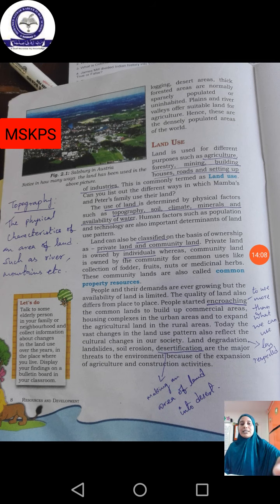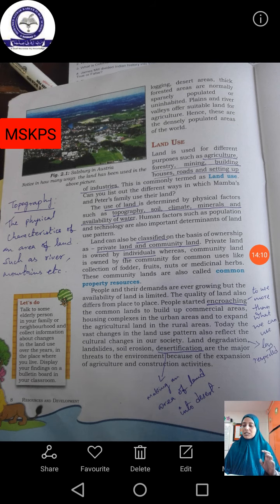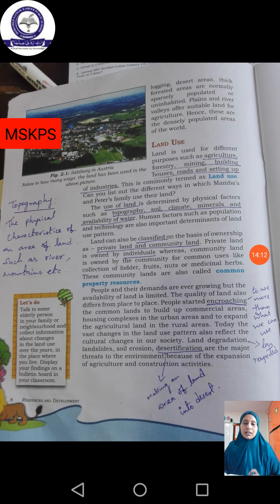So in such cases what will people do? People started encroaching. Underline that word, encroaching. What is the meaning of the word encroaching?